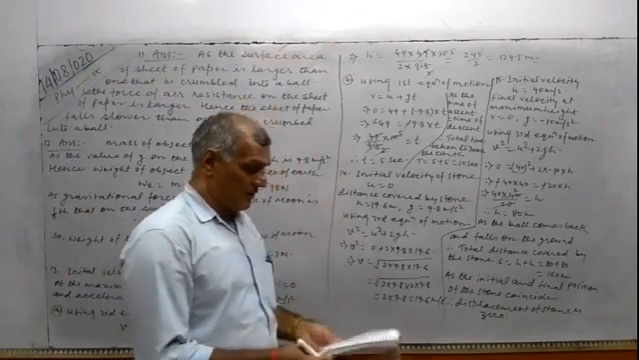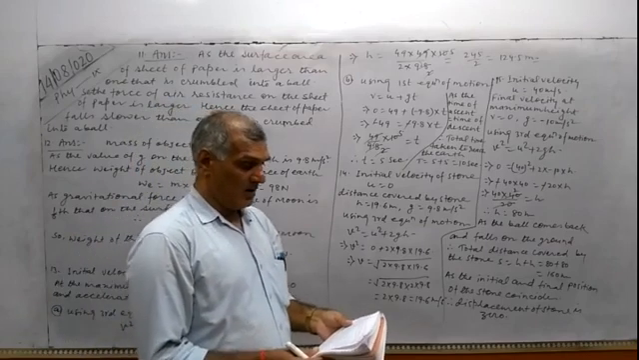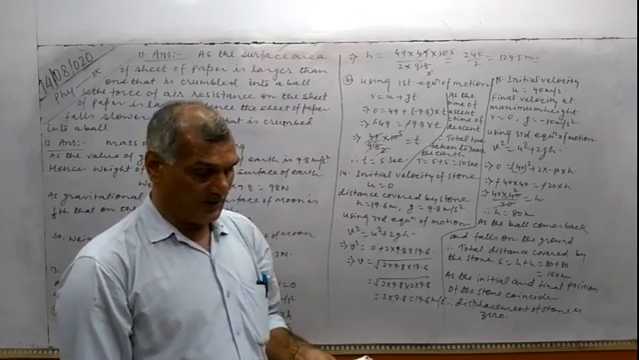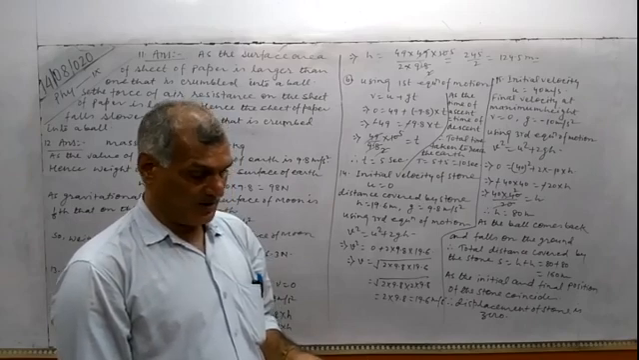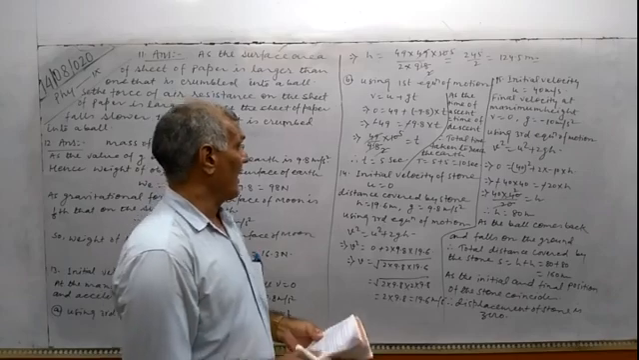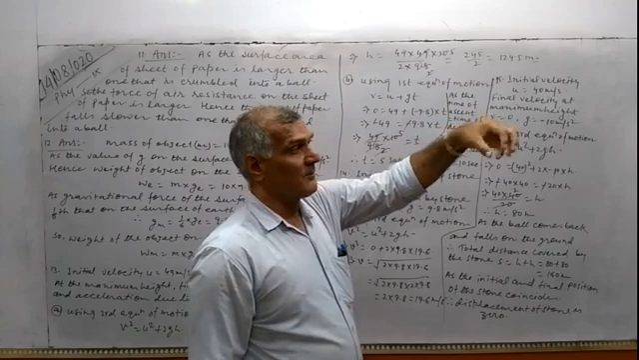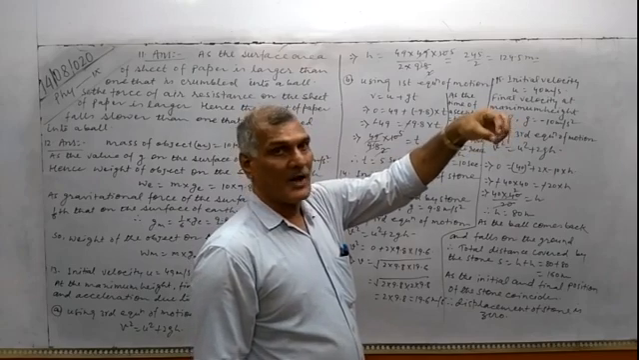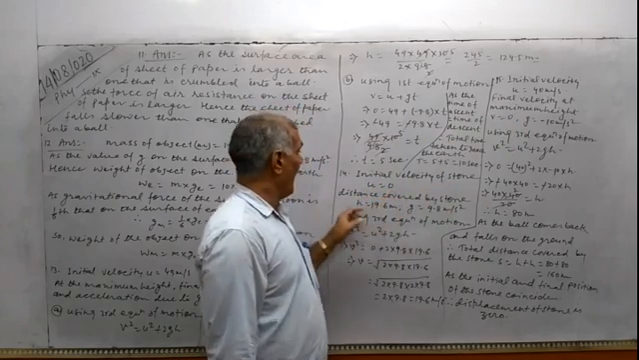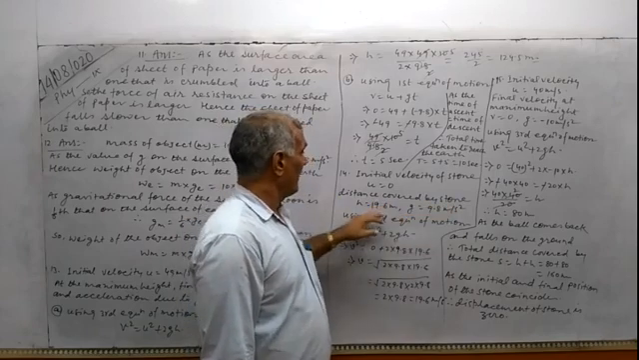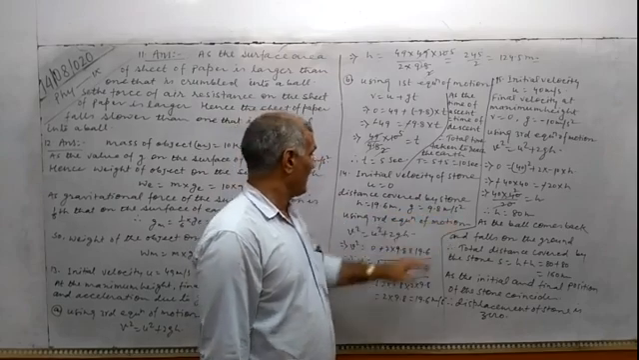Here in question number 14, a stone is released from the top of a tower of height 19.6 meter. Calculate its final velocity just before reaching the ground. Here, since the stone is simply dropped from the top of the tower, the initial velocity of the stone u will be 0, the distance covered by the stone h will be 19.6 meter, and g value is 9.8 meter per second square.